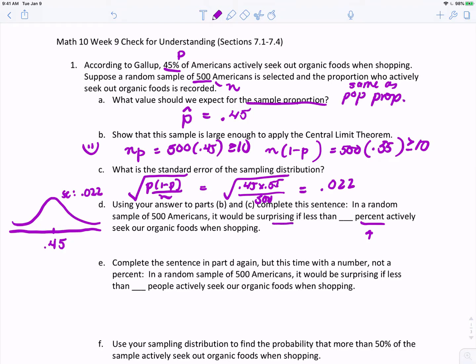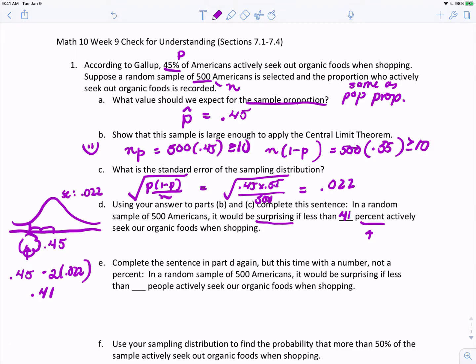Something is surprising in a normal distribution if it's more than 2 hops, or 2 standard errors in this case, from the center. And so we're asked to find this number here. That's 0.45 minus 2 standard errors. And if we go ahead and compute that, 0.45 minus 2 standard errors comes out to be about 0.41. So we would be surprised if less than 41% actively sought out organic food when shopping.